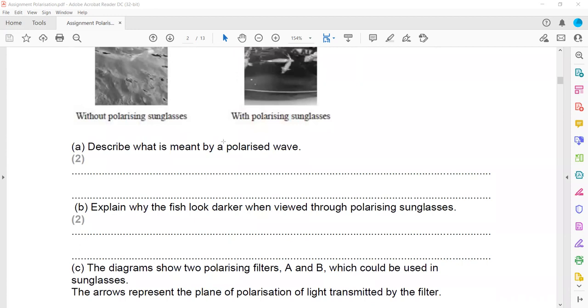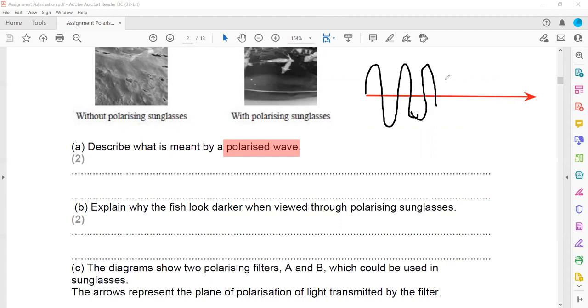You should write the definition correctly, because when we say polarized wave, what does it mean? It means this is the direction in which the wave is traveling and its vibrations are perpendicular, 90 degrees. So it is moving up and down, and the wave is traveling towards the right hand side. In which the oscillations are perpendicular, we call that polarized light.